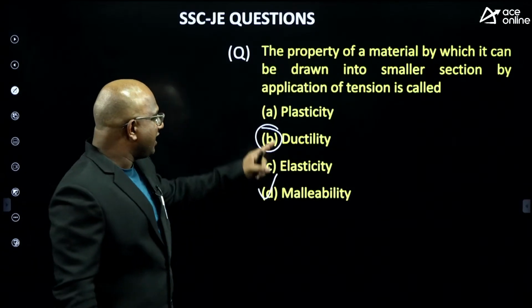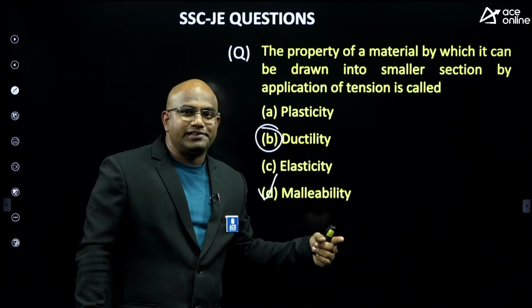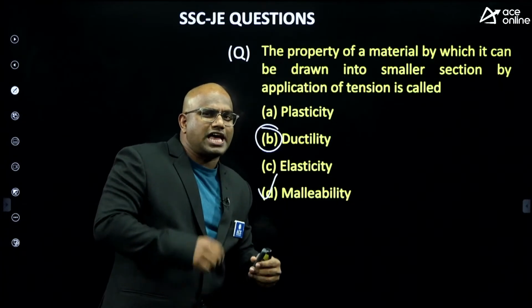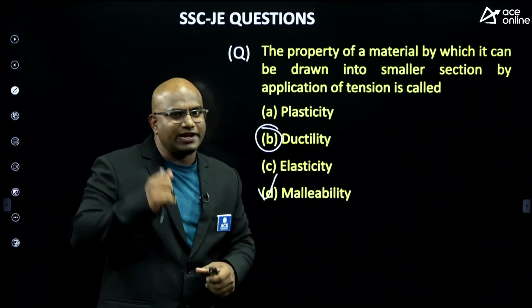Next, if they ask the same question by application of compression, then the answer is malleability. Tension means ductility; malleability is the ability to form a thin sheet. To make a thin sheet, I have to apply a compressive load. Are you getting that?